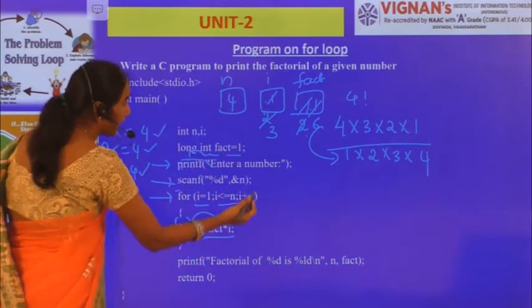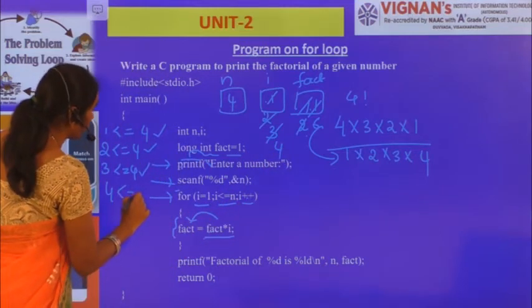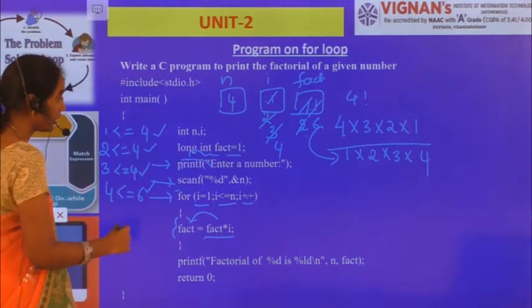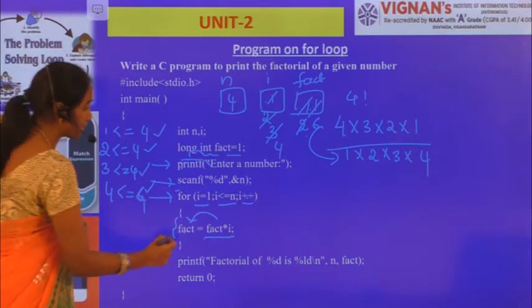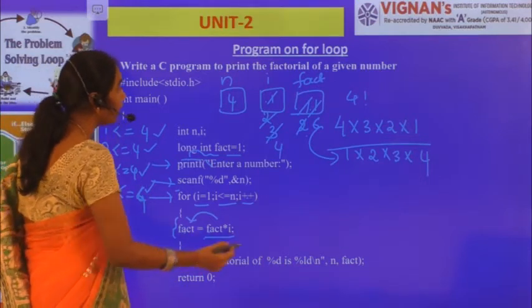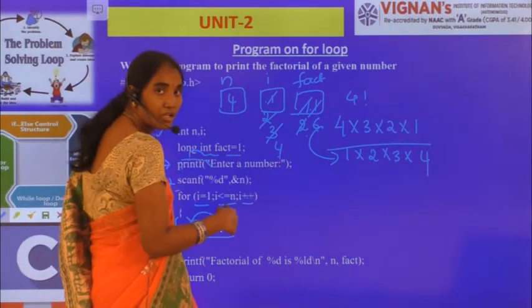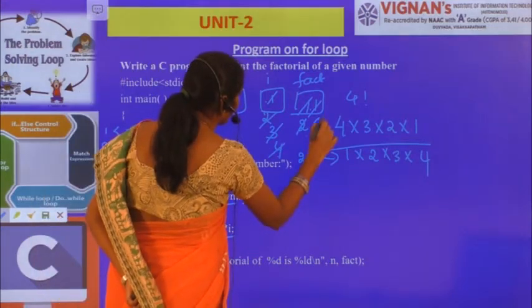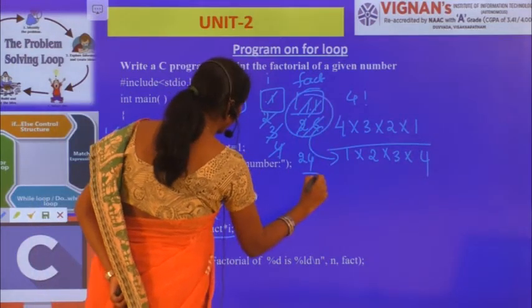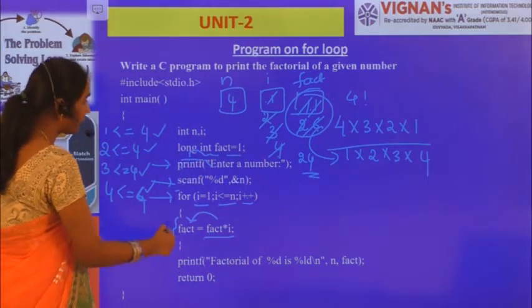Okay, now again i plus plus. Now what is i value? 4. So now 4 less than or equal to 4, again condition satisfied. Now fact is equal to fact into i. So what is the fact value? 6. i value is 4. 6 into 4, how much? 6 4s are 24. Now this fact value is 24, so now that 24 is assigned to fact. Now again i plus plus.